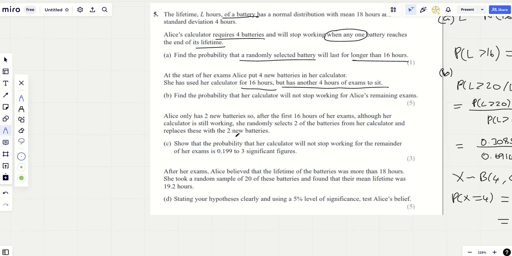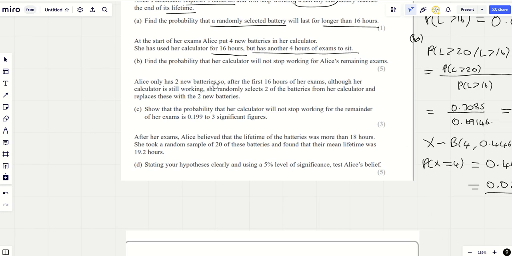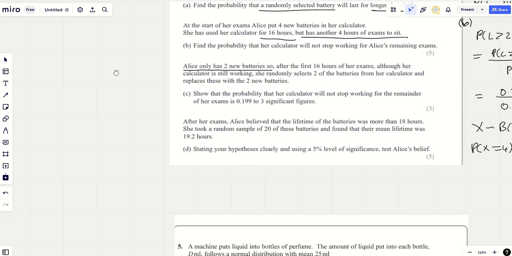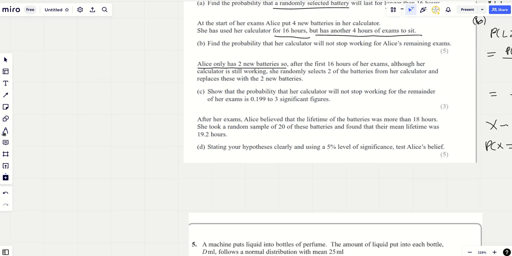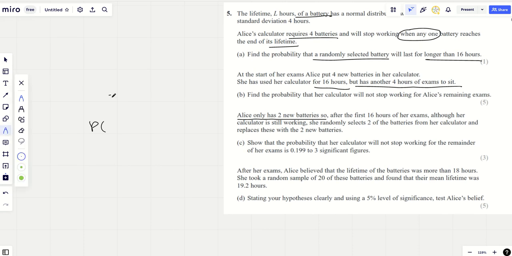Okay, so what is the probability that, out of the 2 that she selects, the 2 that she leaves are going to be still working? Well, we need to think about this very carefully. Let's have a little look. The 2 new batteries are going to be pretty much fine, yeah? Although I suppose you should really do the calculation. We need, with the 2 new batteries, now let's just write down what we had initially. I'm just going to write down the original distribution, L, 18 and 4 squared.